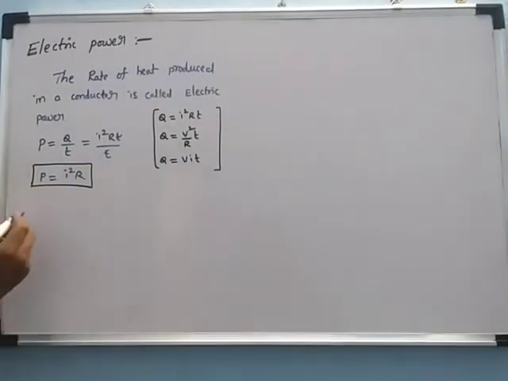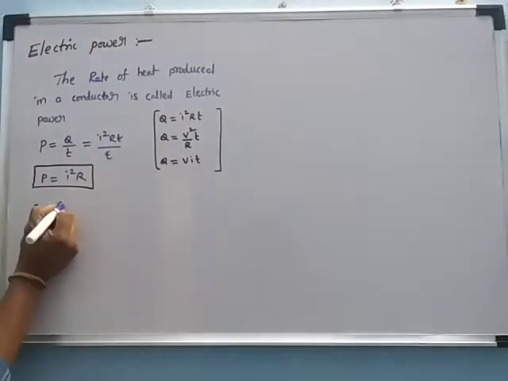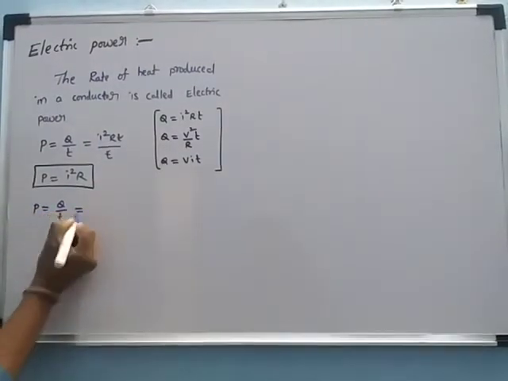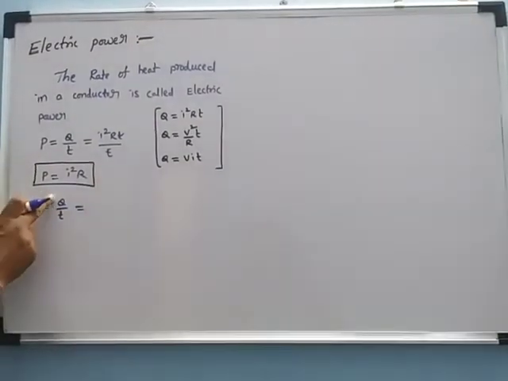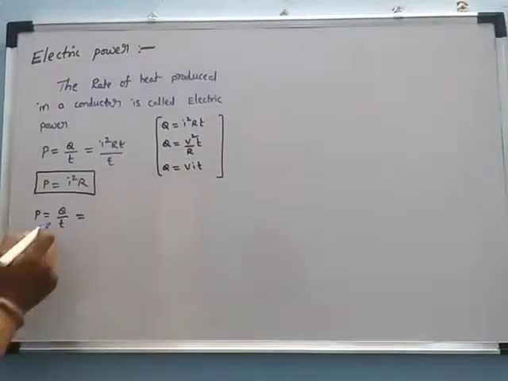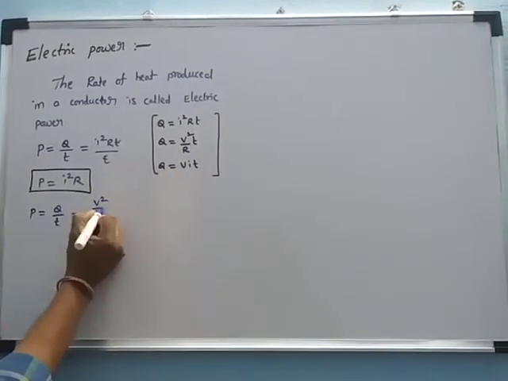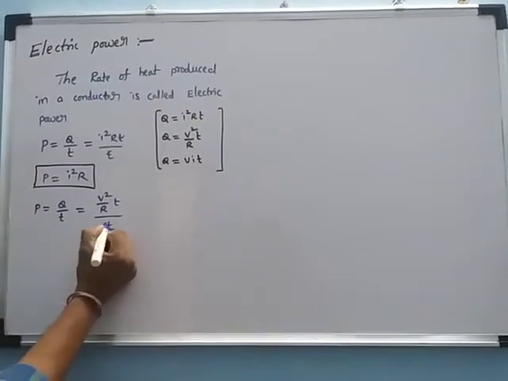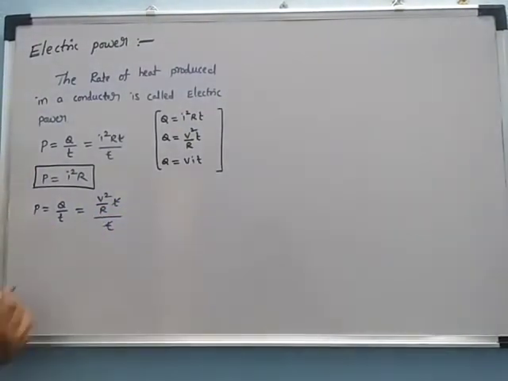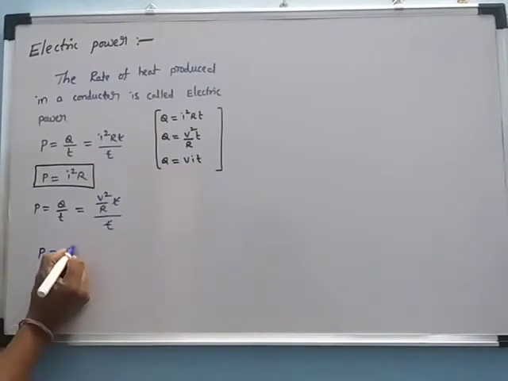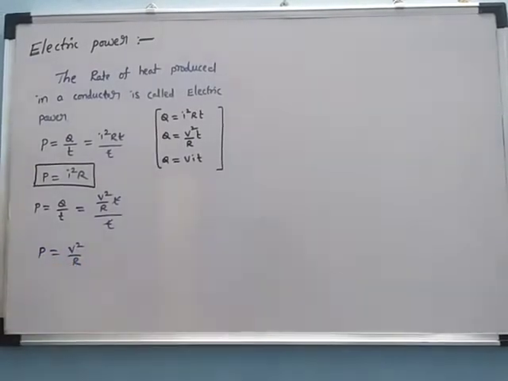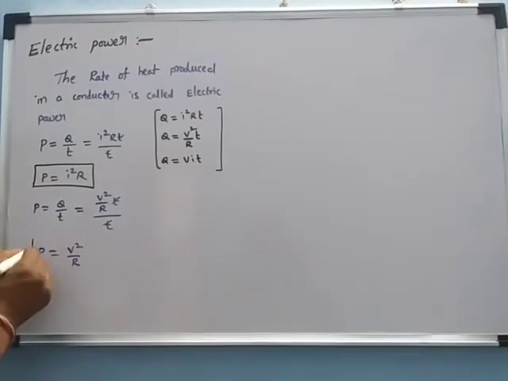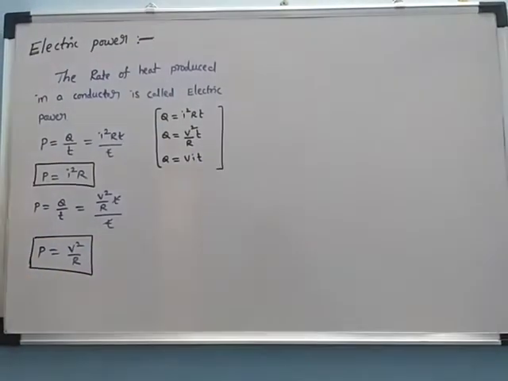Next, the second. The power is equal to the heat produced per unit time. The heat is V square by R into T, divided by the time. Again, the time gets cancelled. Then the power is equal to V square by R. This is the second expression for the electric power.